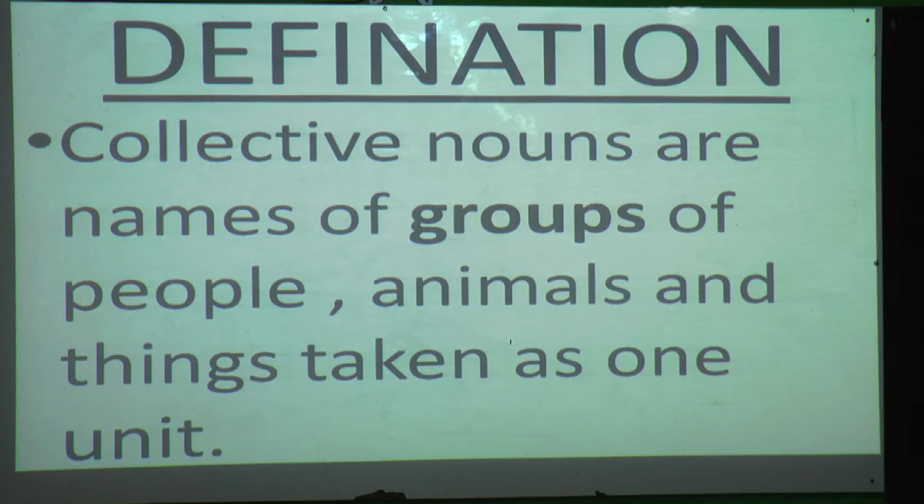Okay, so you can see our students, groups. The word groups I have made bold. Why? Because a group of people, a group of animals and a group of things which are taken as one unit, that is called a collective noun. Now when I show you some examples, you can understand what is a collective noun.